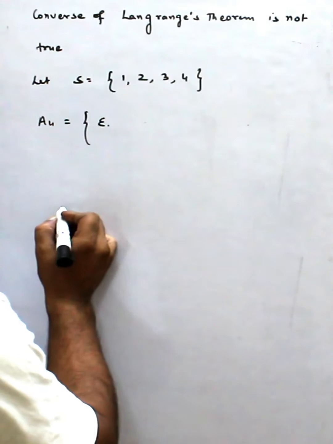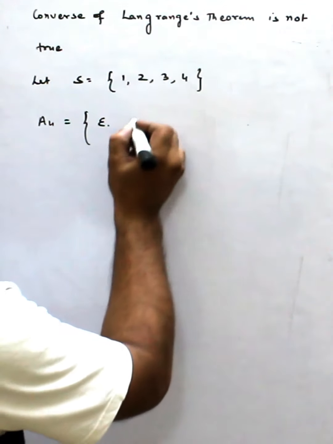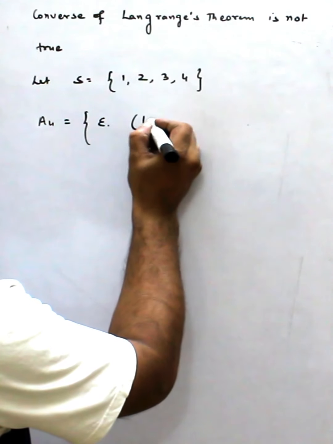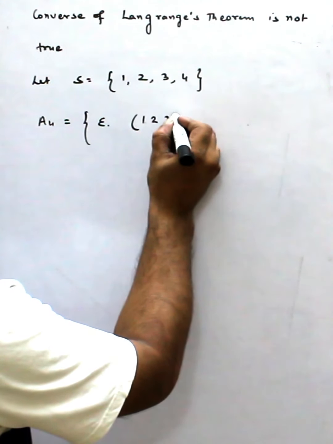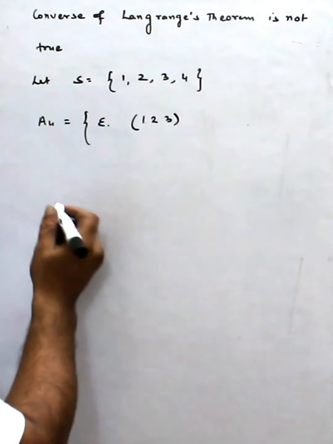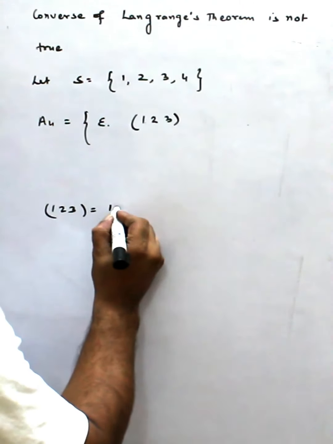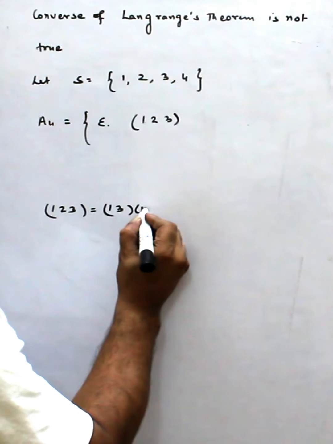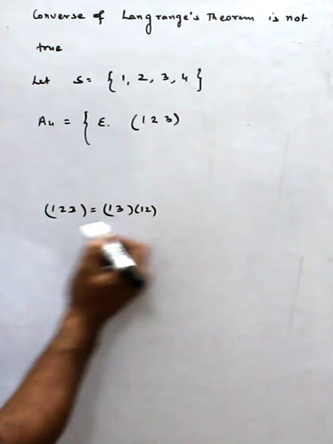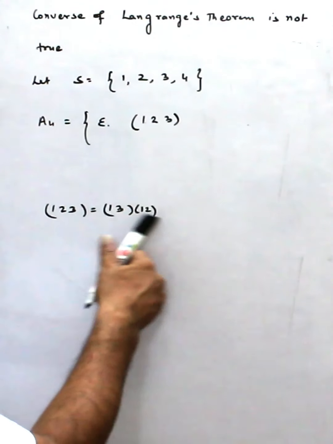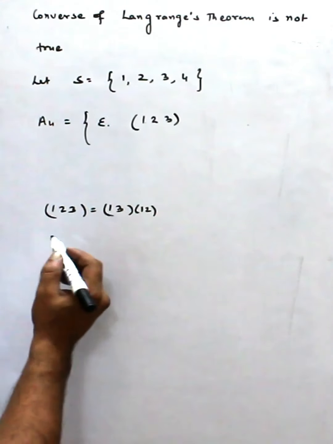And the even permutations (1 2 3): this is even, because we can write (1 2 3) as (1 3)(1 2), two transpositions.